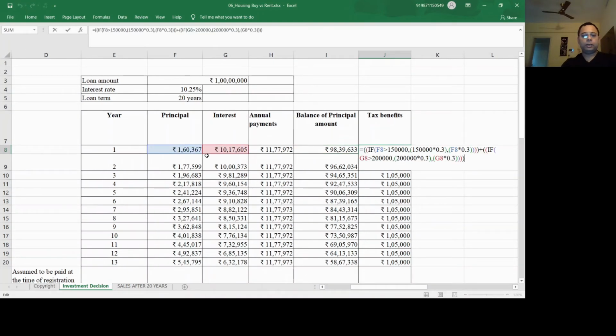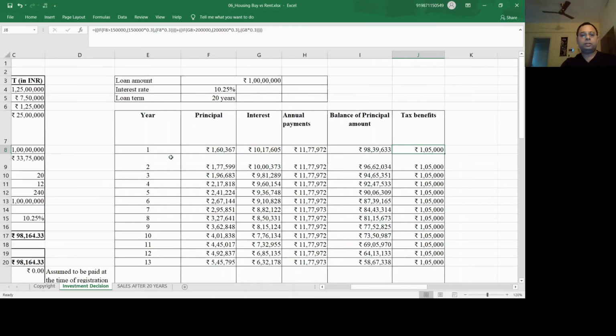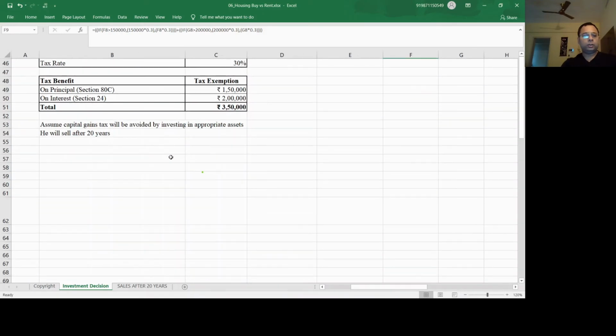So the tax benefit is being considered here. We all know that on the principal amount the maximum cap is about 1.5 lakhs, as per the income tax rules. So up to 1.5 lakh principal, you can make out how much tax benefit you will get, and on interest you will get a cap of 2 lakh.